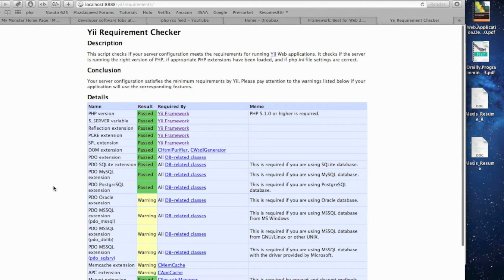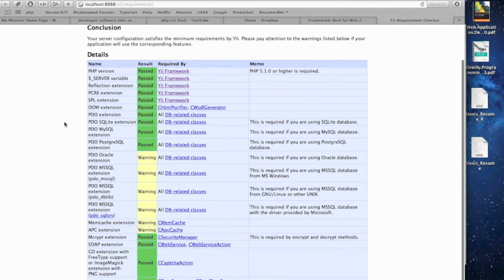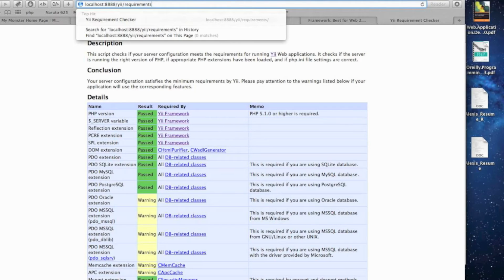Here we go. We can see that we passed the minimum requirements, and it gave us a warning for Oracle and Microsoft SQL. That's okay because I'm not going to use those databases.